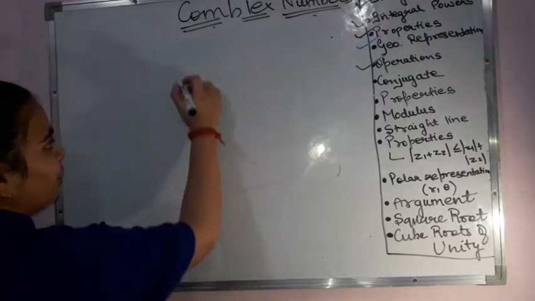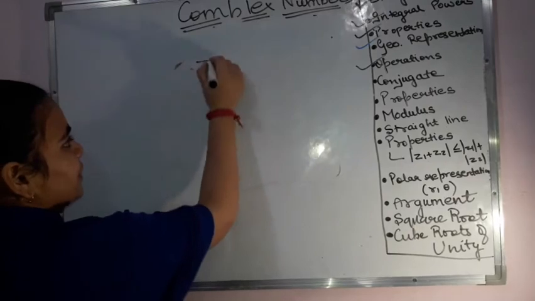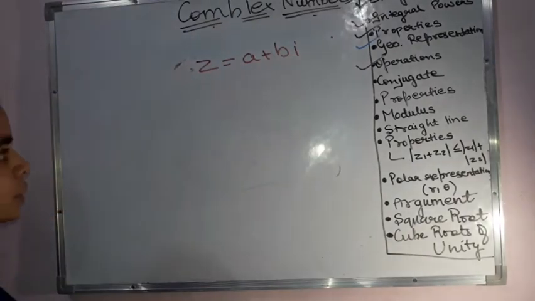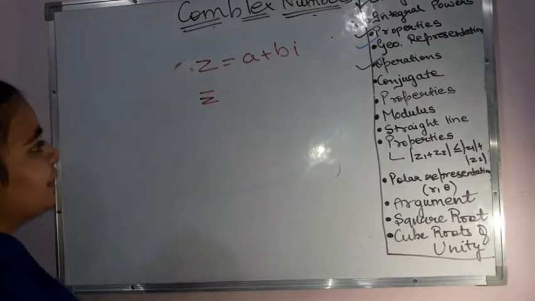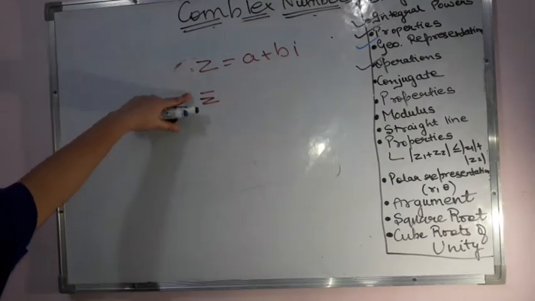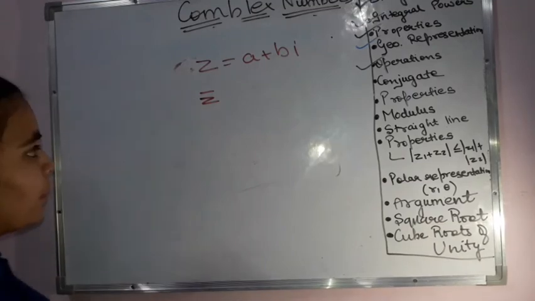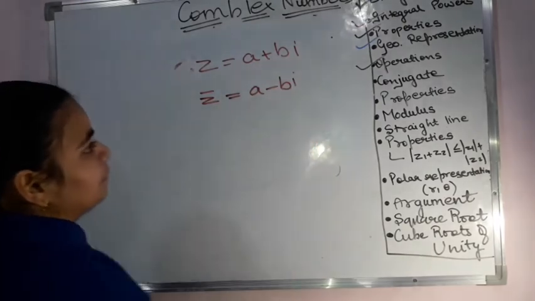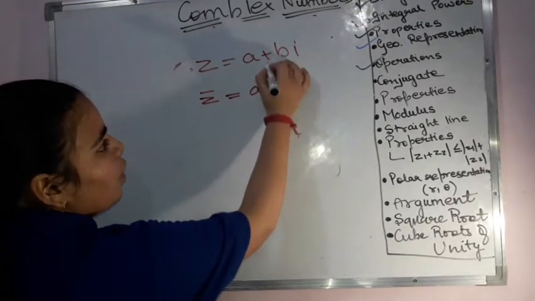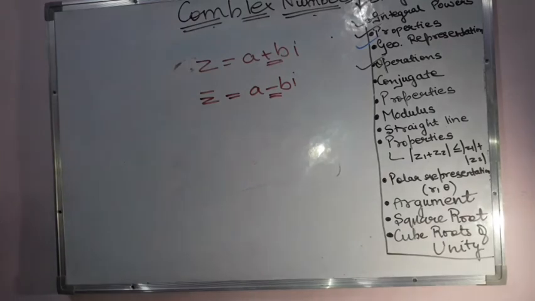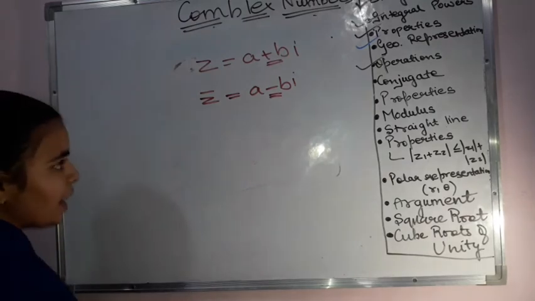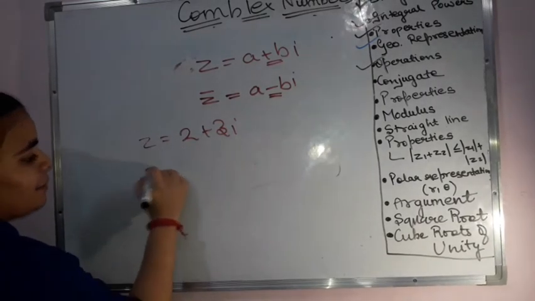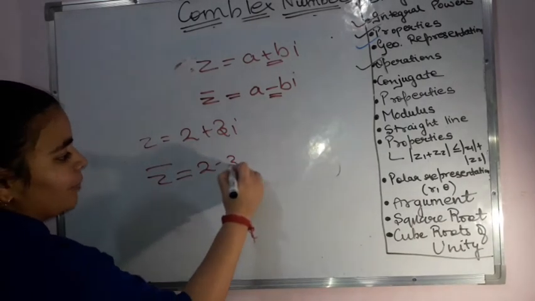That means my complex number is z, and let us assume z is equal to a plus bi. Then the conjugate we represent with the help of a bar. That means z bar. This is read as z bar or the conjugate of z. Then that is equal to a minus bi. That means the sign of the imaginary part is reversed. So if I have a question like 2 plus 3i, then my z bar, that is the conjugate of it, becomes equal to 2 minus 3i.